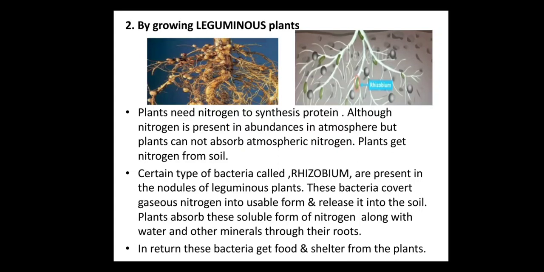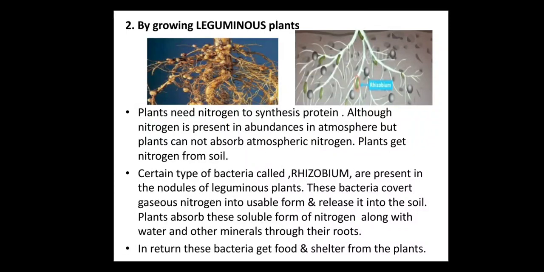They live in the root nodules of these plants and they convert the gaseous nitrogen into the usable form and release it into the soil. From the soil, the plant's roots absorb this soluble form of nitrogen along with water and other minerals, and thus the plants remain able to perform the process of food preparation.